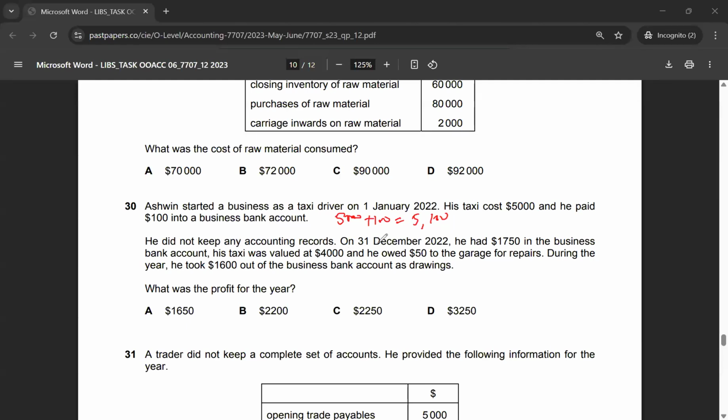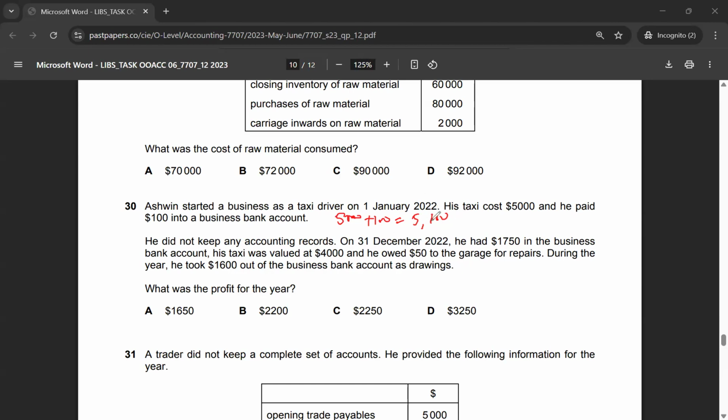Then he did not keep any accounting records. On 31st December 2022, he had $1,750 in the business bank account. His taxi was valued at $4,000 and he owed $50 to a garage for repairs. During the year, he took $1,600 out of the business bank account as drawings. What was the profit for the year? Now we need to calculate the profit. If you understand the accounting equation very well, this question is very easy to do.